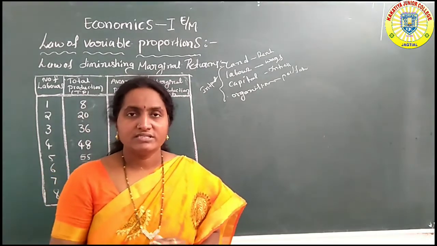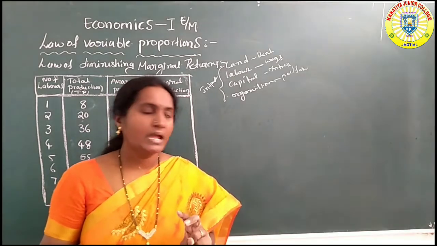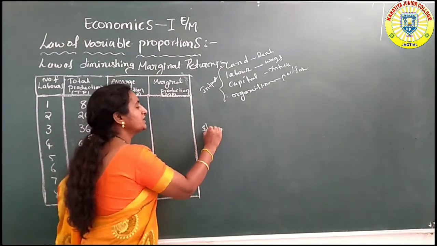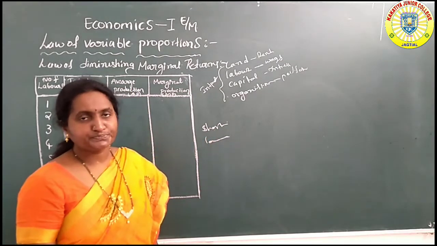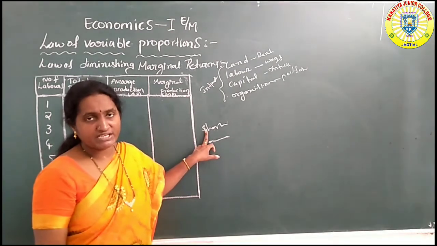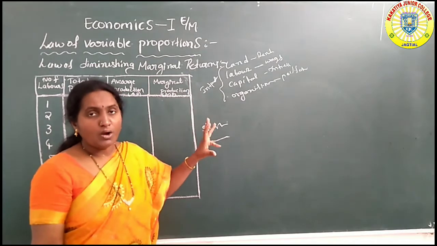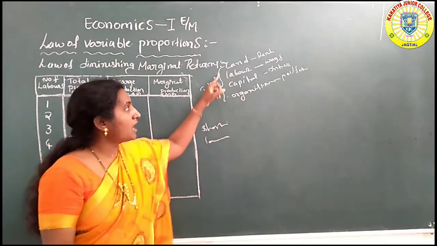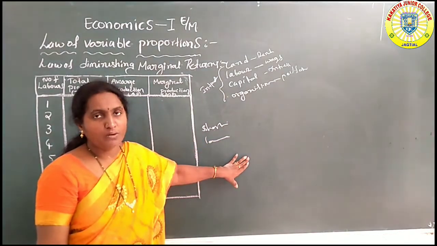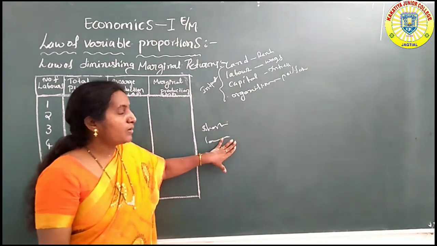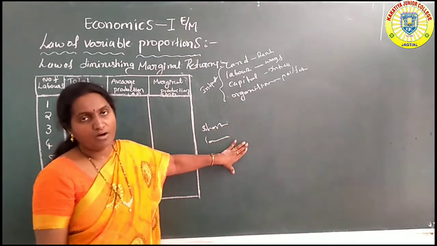For any sector, production activity is based on two time elements: the short period production activity and the long period production activity. In a short period, if the organizer wants to expand the output, it is impossible to change all the productive factors, but in the long period, a period of time is available. So the organizer has the possibility to change all the productive factors: land, labor, capital, organization.